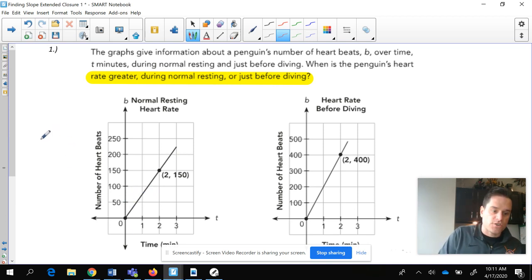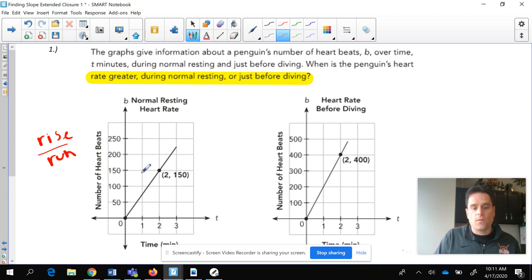Okay, so I'm going to write over here. Just remember that slope is rise over run. If we want to figure out which heartbeat is greater, we're going to do rise over run. Let's start at any point, and we're going to rise 150. So the rise is 150 over the run, left and right. We go to the right, 1, 2. So you can see that the slope here is going to be 75.